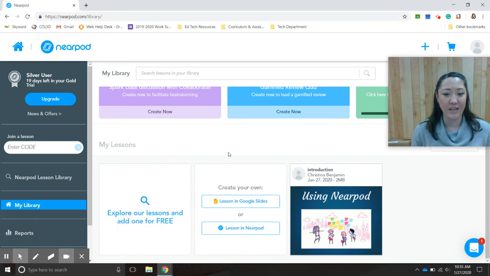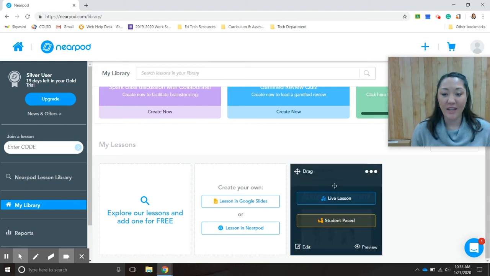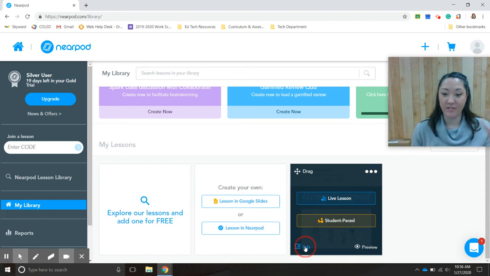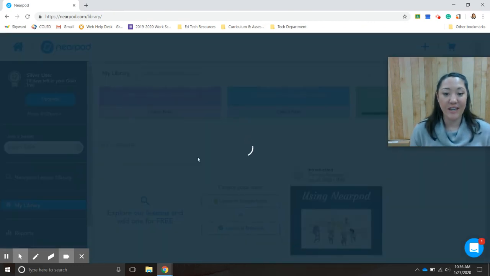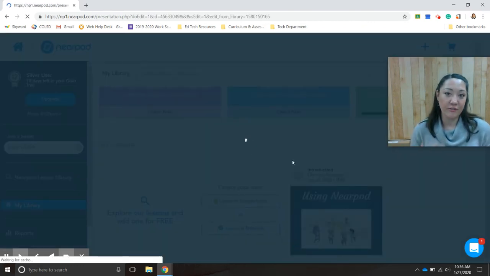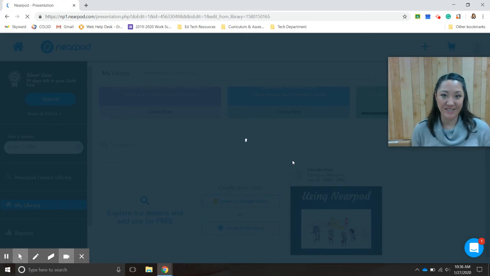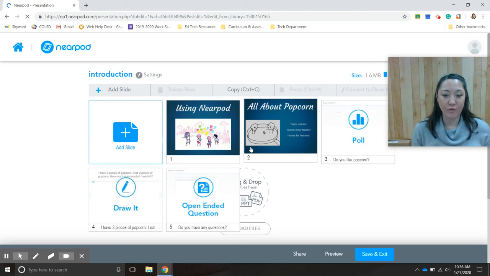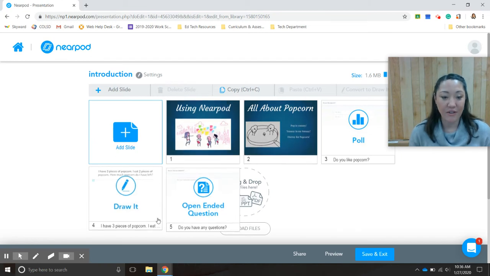And then I have my dashboard right here. In my library, I only have one activity created, and it's called Introduction. I'm going to go and edit it right now, or you can go ahead and create a new lesson for activities that you want to do. So I'm going to edit this, and I want to show you the different features that you can add to your presentations. And what you'll see is you have this platform or this library of slides that you add to your presentation. I have 5 slides here.